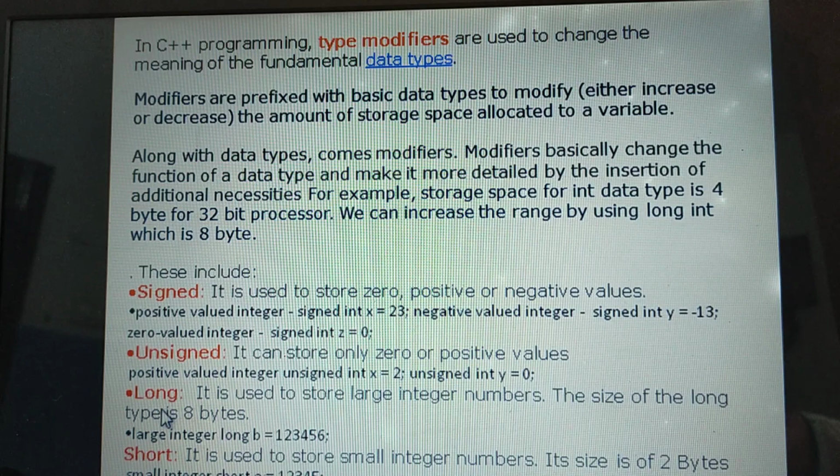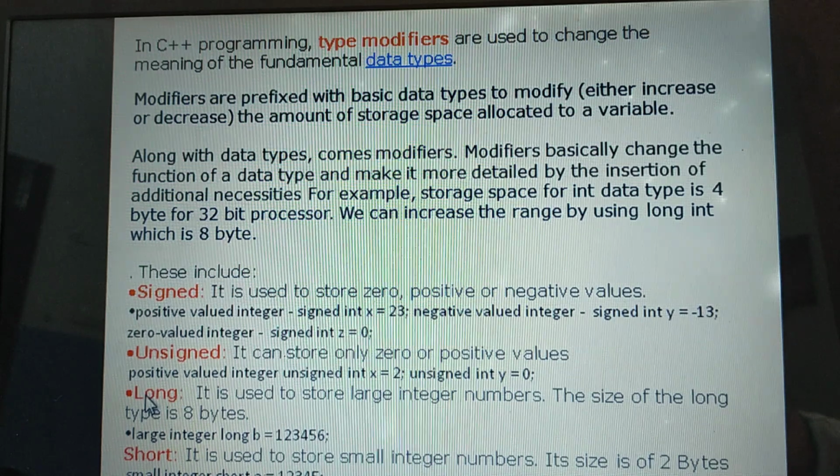Next modifier is long. That is, it is used to store large integer numbers. The size of the long type is 8 bytes. It occupies 8 bytes. If any large number is there, we can use the long modifier, long int, variable name, and give the long number.